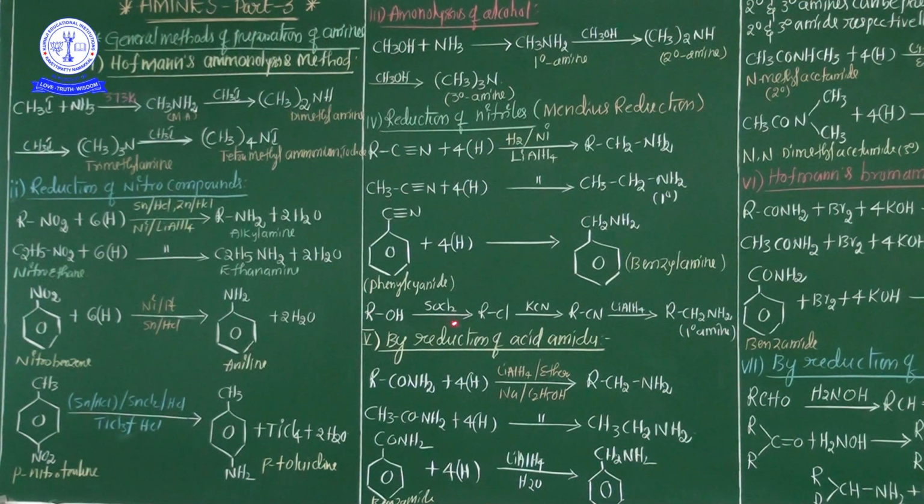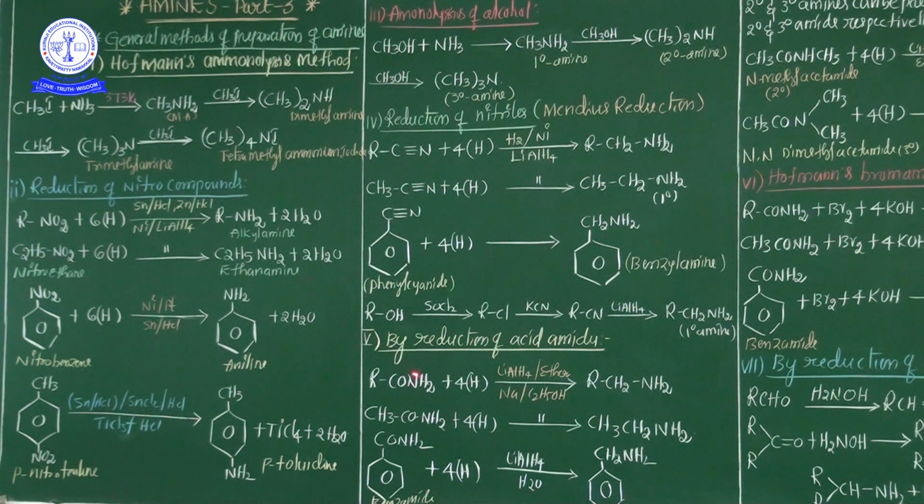First of all, alcohol treated with thionyl chloride, alkyl halides are obtained. This alkyl halide again treated with potassium cyanide, alkyl cyanides are liberated. This alkyl cyanide again treated with a powerful reducing agent, hence 1 degree amines are released. Okay ma'am, these are the first 4 preparation methods.